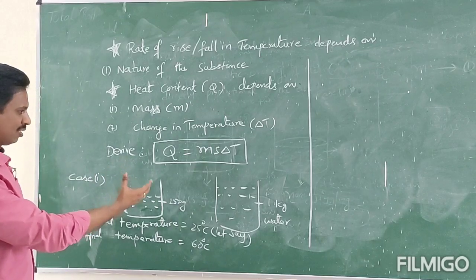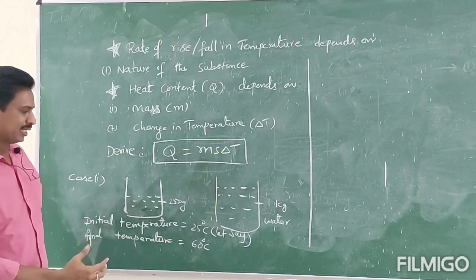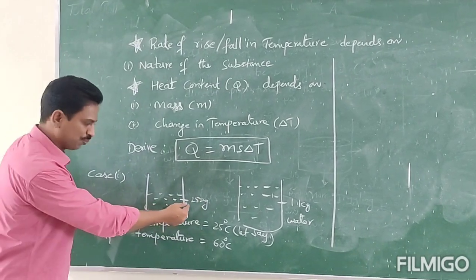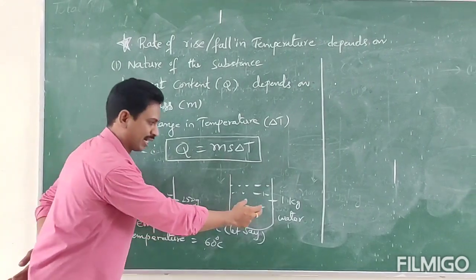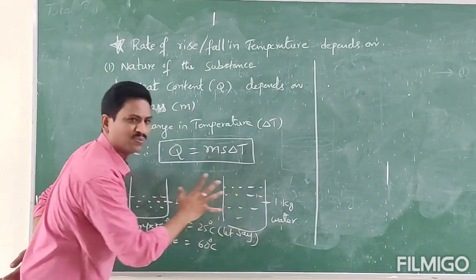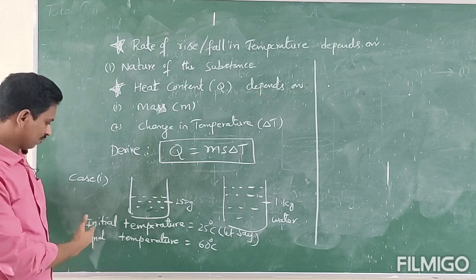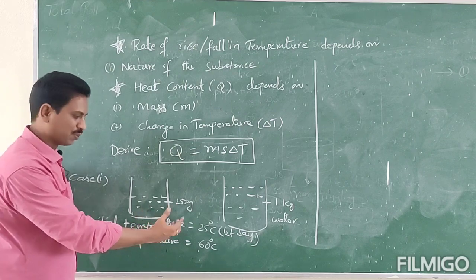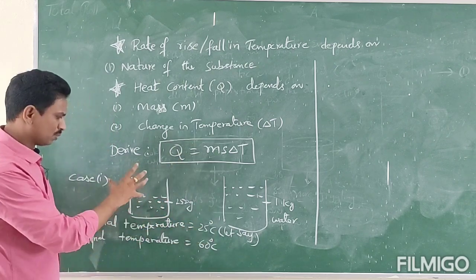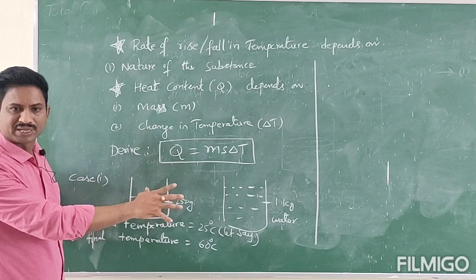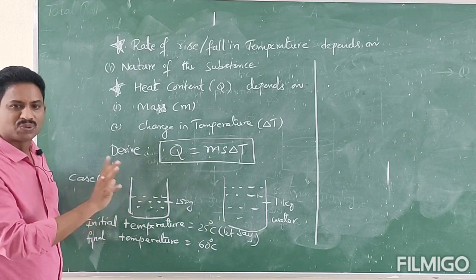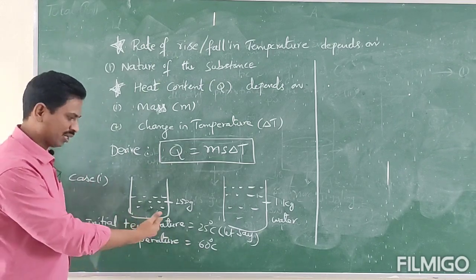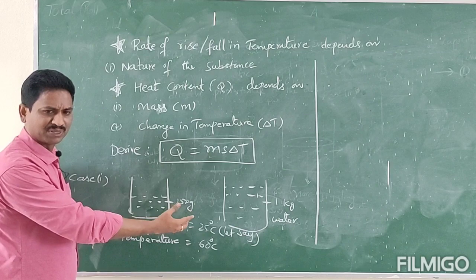And here for the derivation, consider two beakers. The first beaker contains 250 grams of water and the second beaker contains 1 kg of water. First of all we take the initial temperature, let it be 25 degrees centigrade. So the first beaker as well as the second beaker both contain cold water, just their masses are different, that's why they have the same initial temperature, 25 degrees centigrade.